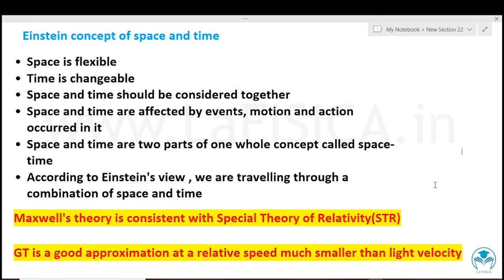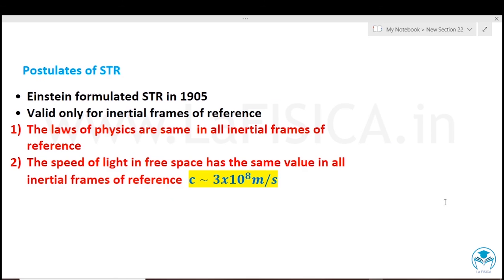Let us have a look at the two major postulates of the special theory of relativity. We should note that the special theory of relativity is only valid for inertial frames of reference. The first postulate is that the laws of physics are the same in all inertial frames of reference.